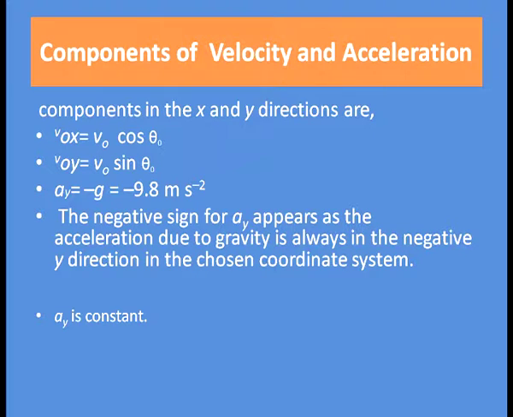Here this negative sign before g indicates that the acceleration due to gravity is always in the negative y direction, because the positive y direction is upward and g, the acceleration due to gravity, is always in the downward direction, hence the negative sign is given here.